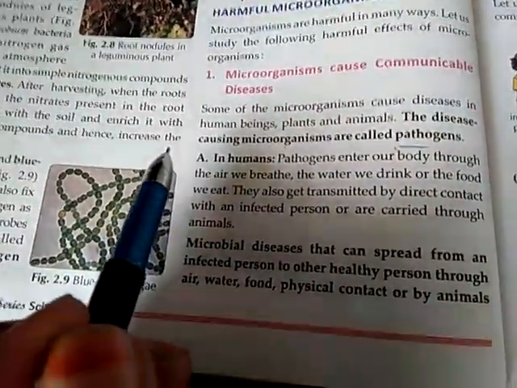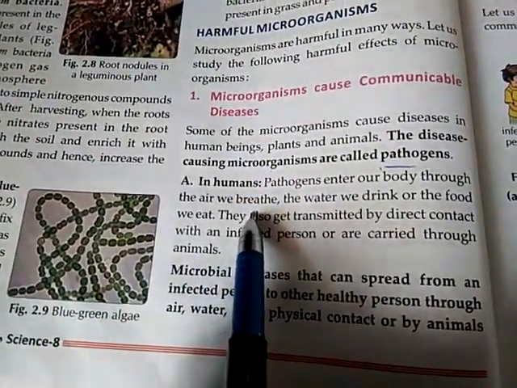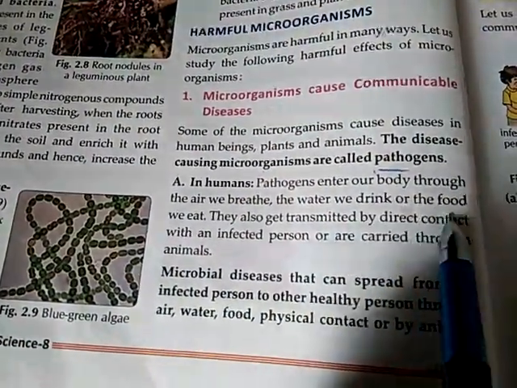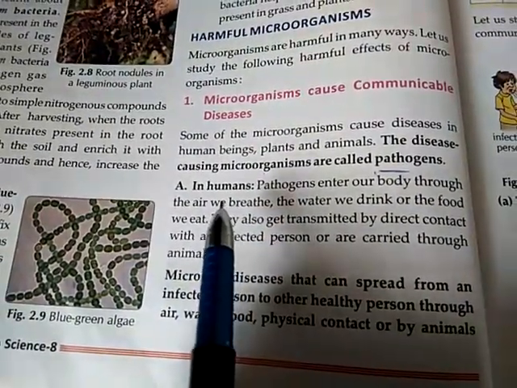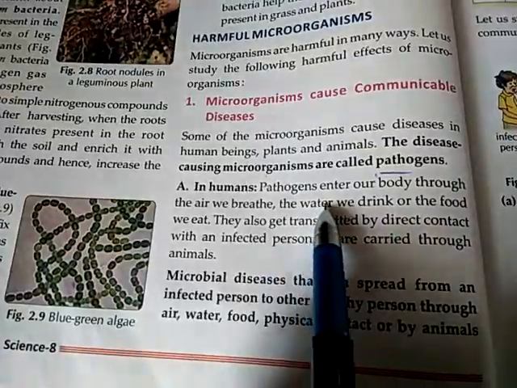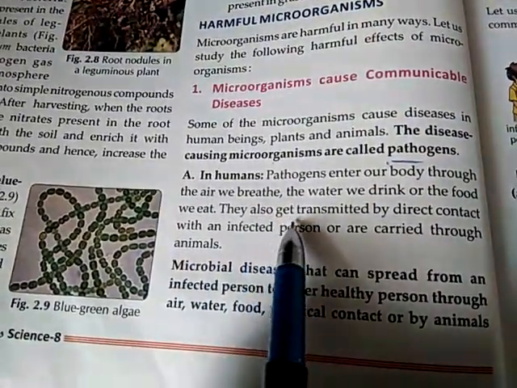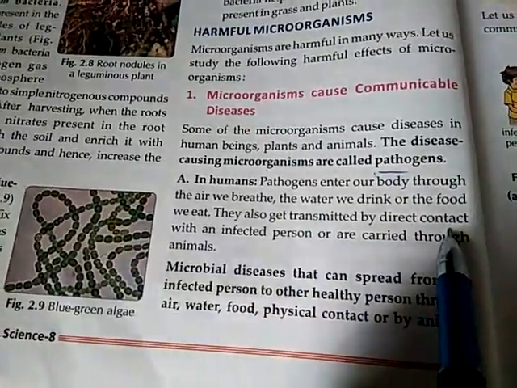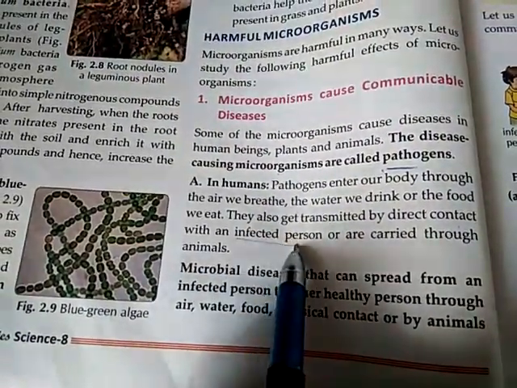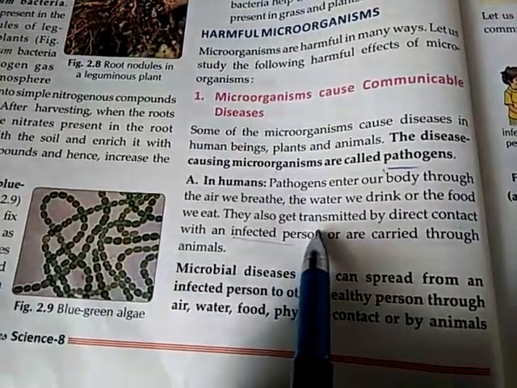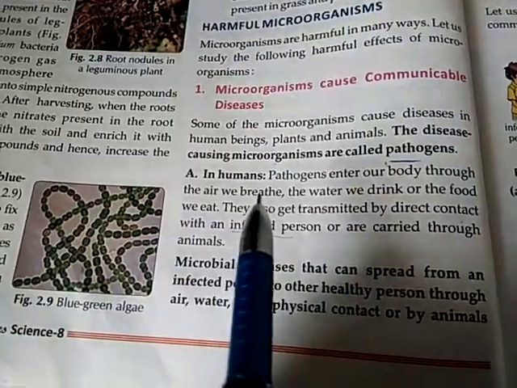If we talk about humans, pathogens enter our body through the air we breathe, the water we drink or the food we eat. Means they can enter our body by air, water and food. They also get transmitted by direct contact. When we come in direct contact with any infected person, they can transmit it to the body of the healthy person also.